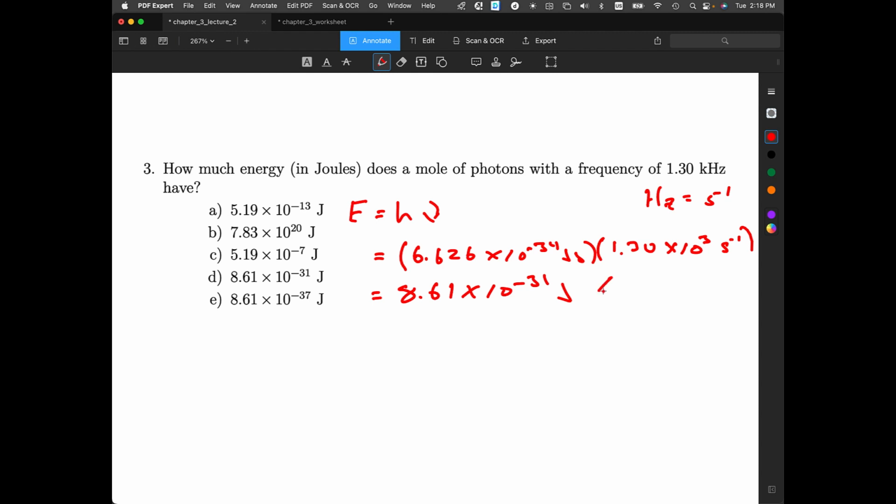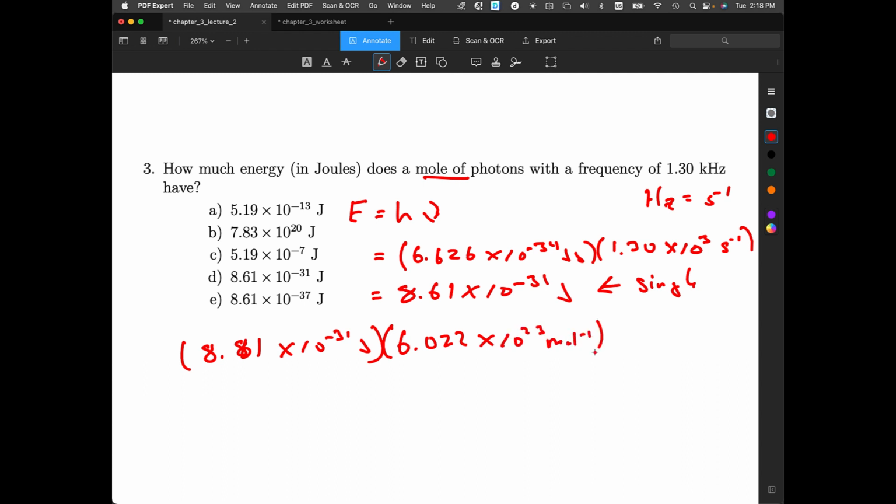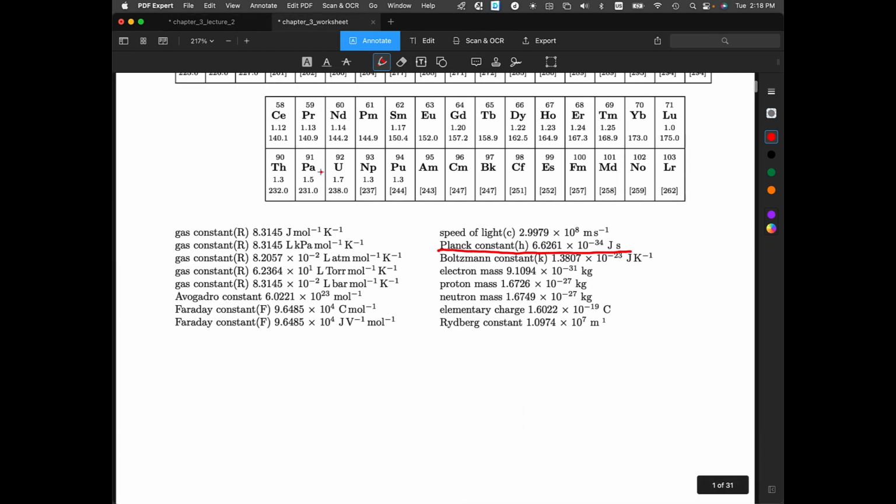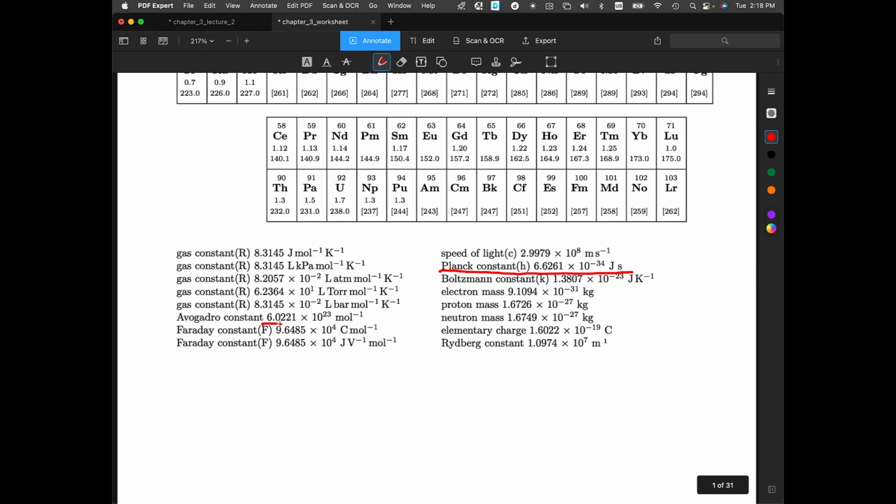That's for a single photon. We're asked about a mole of photons. So we have to take that 8.61 times 10 to the minus 31 joules and multiply it by Avogadro's number, 6.022 times 10 to the 23rd. Again, if we look at our worksheet, we'll see that Avogadro's number is right there, 6.022 times 10 to the 23rd.